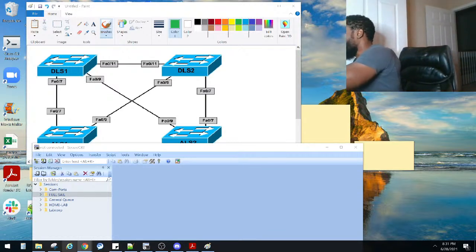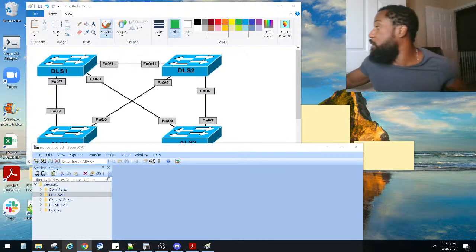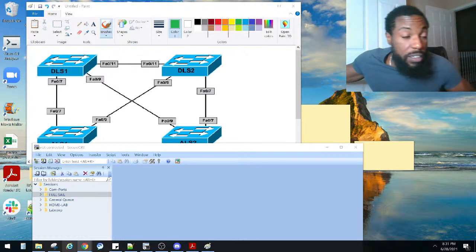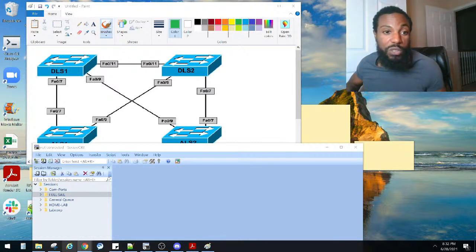And in case you're wondering, why is this guy cabling his stuff up when he could just use a simulator or an emulator like EVE-NG or GNS3? Well, y'all know how much I'm a proponent of hardware. 1, 2, 3, 4, 5, 6, 7. Port 7 to port 7 on the switch.